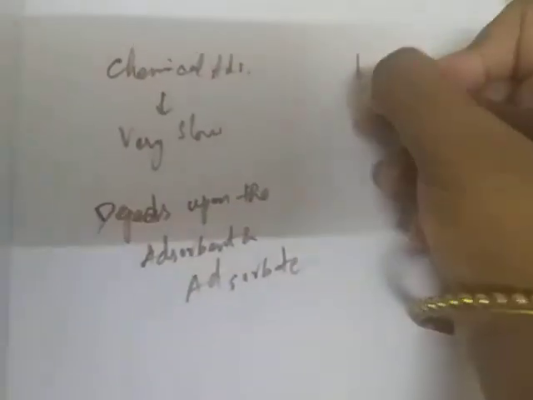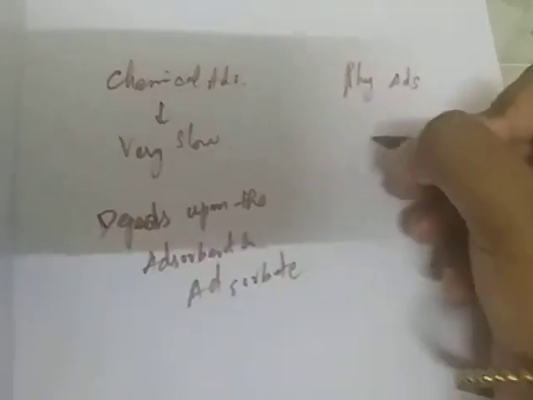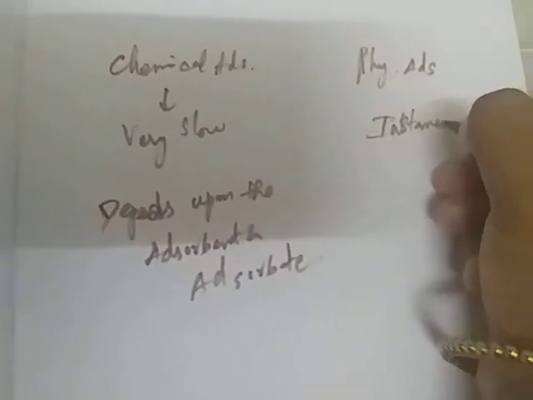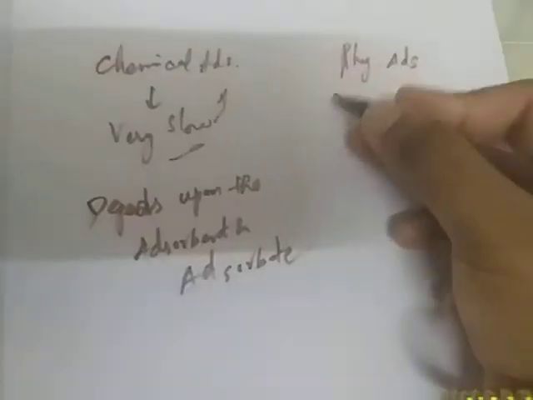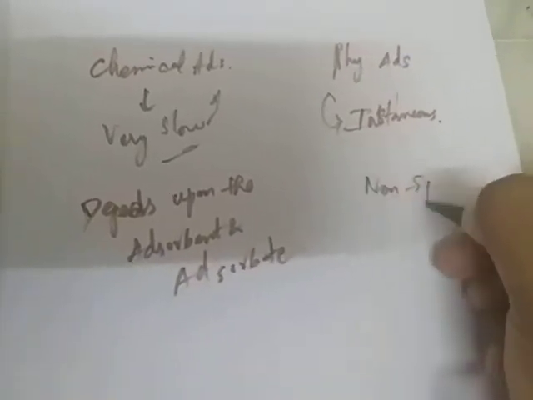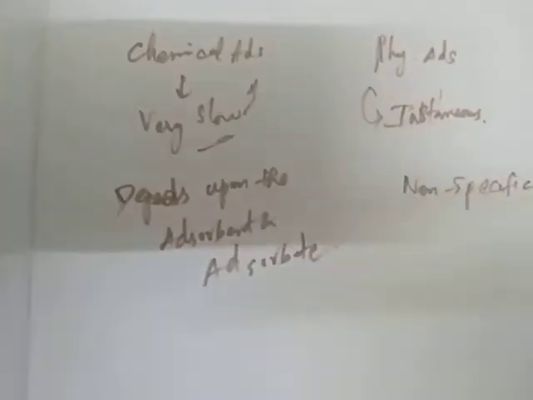Whereas physical adsorption is instantaneous. It will happen very fast, and it is non-specific. It does not depend on the characteristics of the adsorbent or adsorbate.